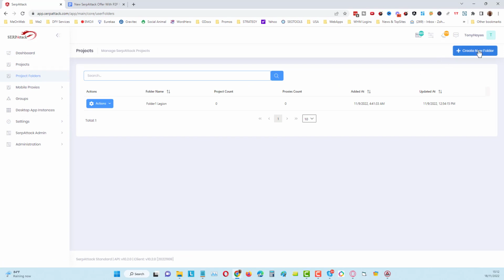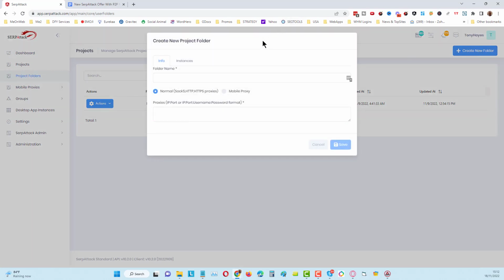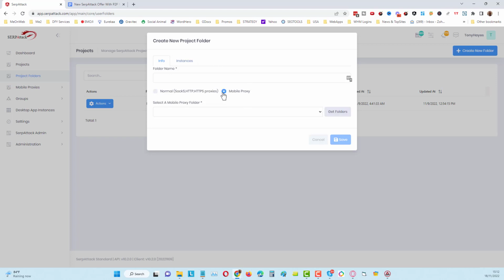All you have to do is create a folder. You can see I've got one in the background there. I called it folder 1. It's just us testing, and you're going to choose that it's a mobile proxy. You just give it a name. So I'm going to call this one folder 2.